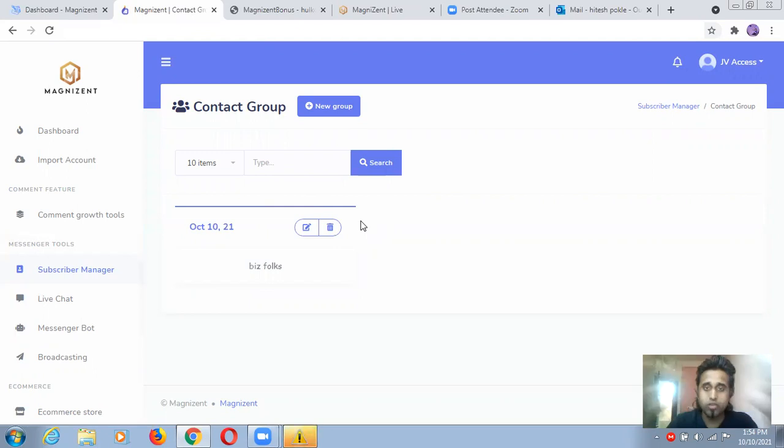Facebook is promoting groups too much right now, guys. Directly, what you have to do is create a group related to your niche. If you are providing any service, then related to your service. If you are an e-commerce guy, related to your niche, in which you are selling some physical products, you have to create this type of group. I created this one because this is business folks. Why? Because I'm interested in business, and I can sell something related, services related to business, some products and tools related to business. That's why I created this group.